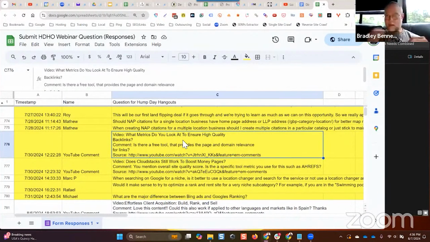And when I can determine that a backlink is relevant, then the trust flow value becomes important. But if the backlink is not topically relevant or geographically relevant to what it's linking to, then I don't give a damn what the trust flow metric is. It means nothing to me.